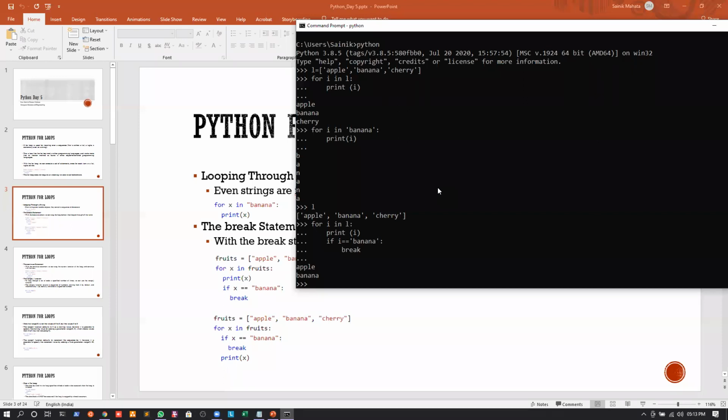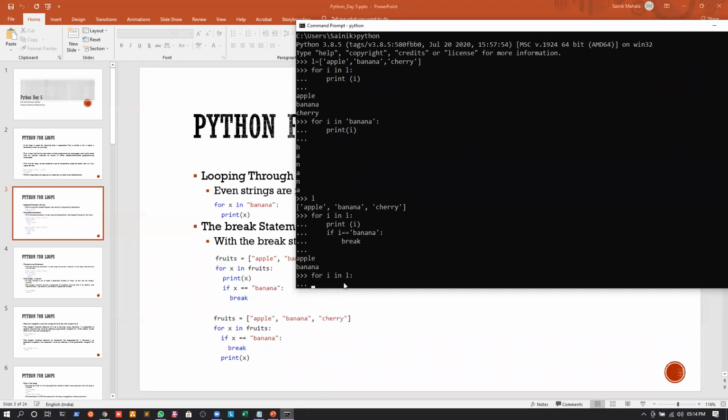Okay. Now, if I just want to show you an example of how we break out of the program itself, let us see what happens. So suppose I write the same thing, for I in L, right? In this scenario, I can write the condition initially.